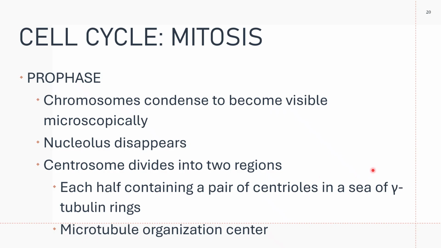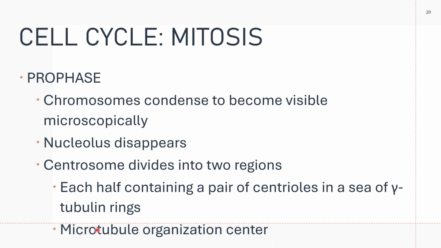Each region contains a pair of centrioles in a sea of gamma tubulin rings, and you call that your microtubule organization center.